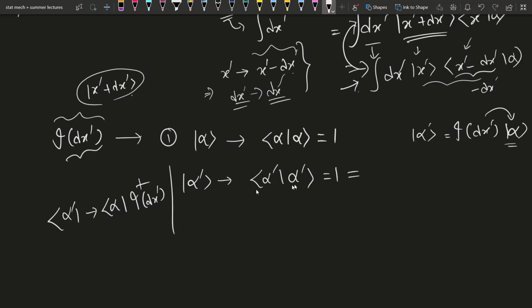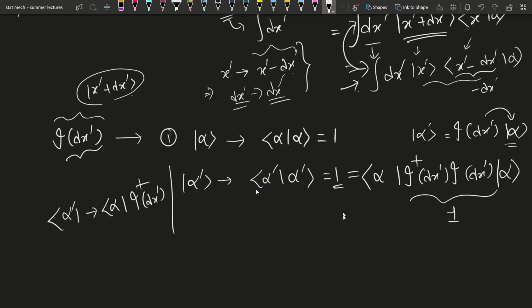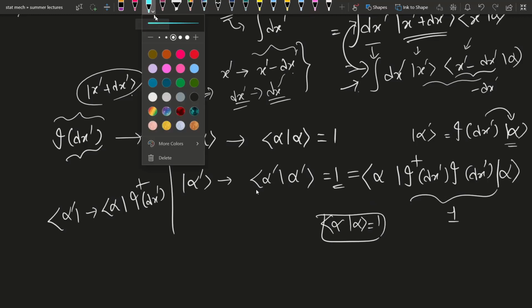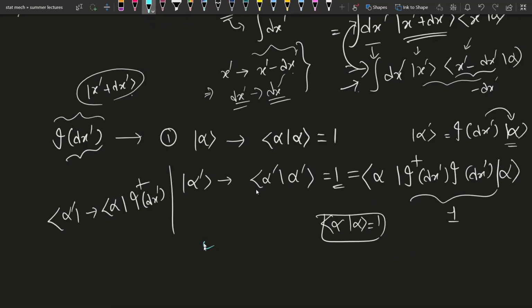So this will become alpha, I dagger dx dash, I dx dash, and then alpha again. Now as alpha alpha is 1, for this total thing to be equal to 1, you must have this condition: I dagger I is equal to 1.